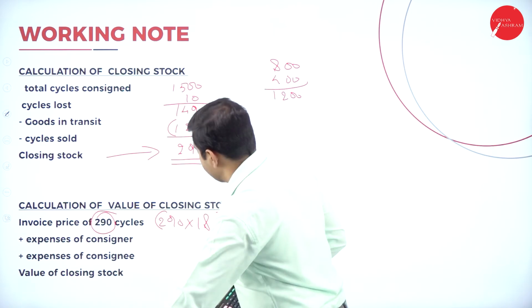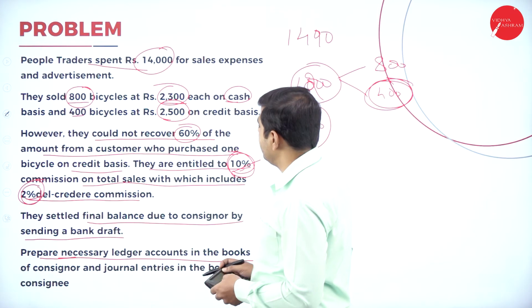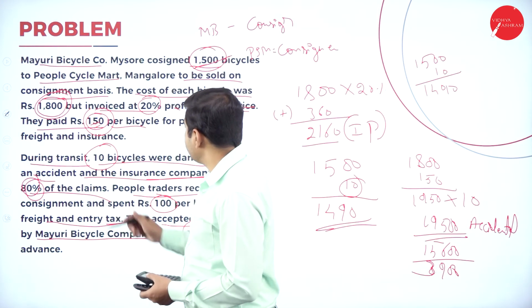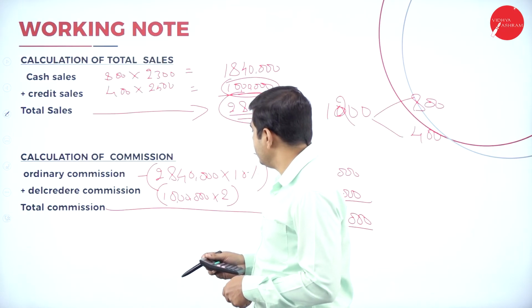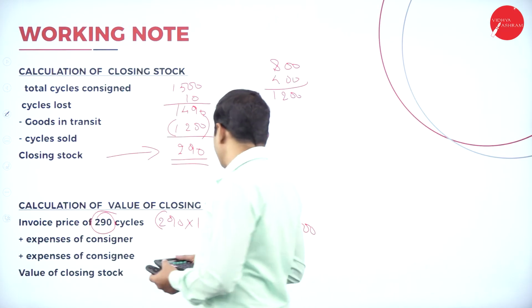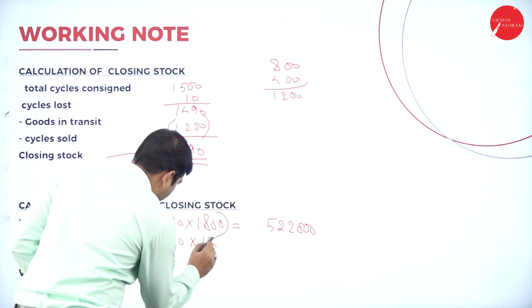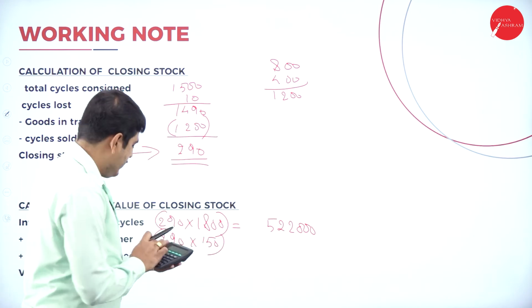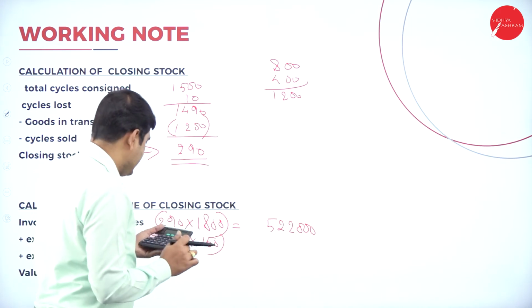What is the expense of consignor here? Consignor expenses is 150 rupees for each cycle, into the closing stock of 290 cycles. So 290 into 150 is